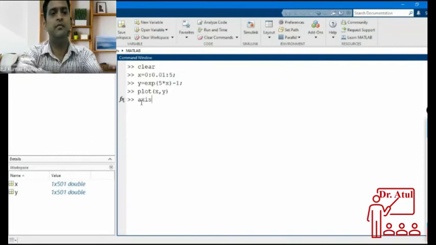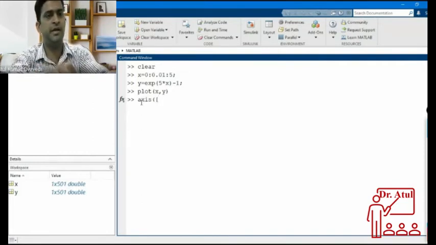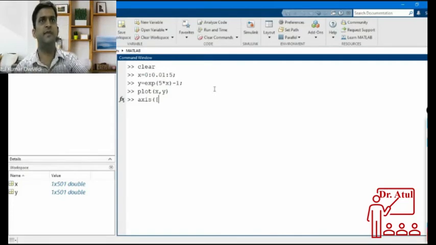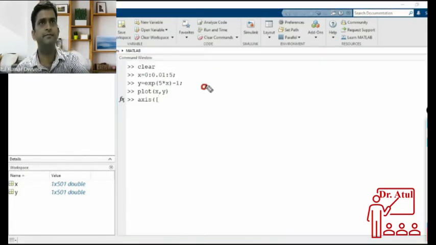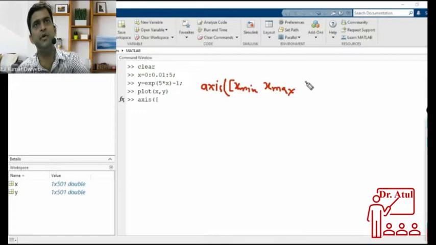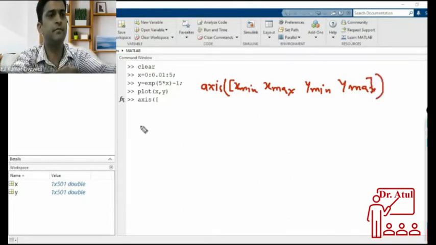Let me tell you first the syntax of axis. In axis, you have to write x minimum, from where x will start, x maximum, up to which you want x, then y minimum, and then y maximum, and then close the square bracket, then close the small bracket.